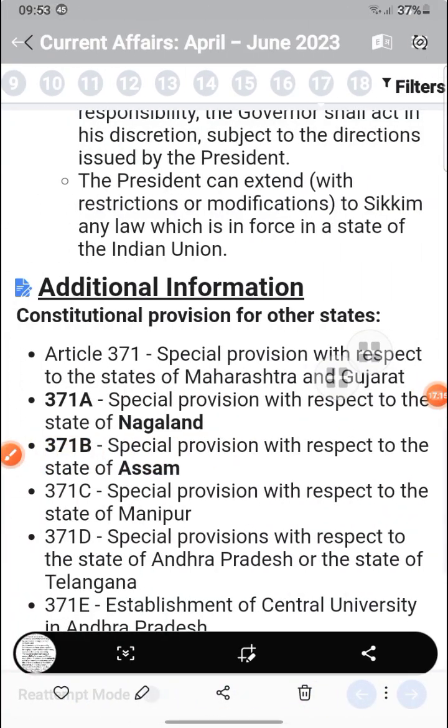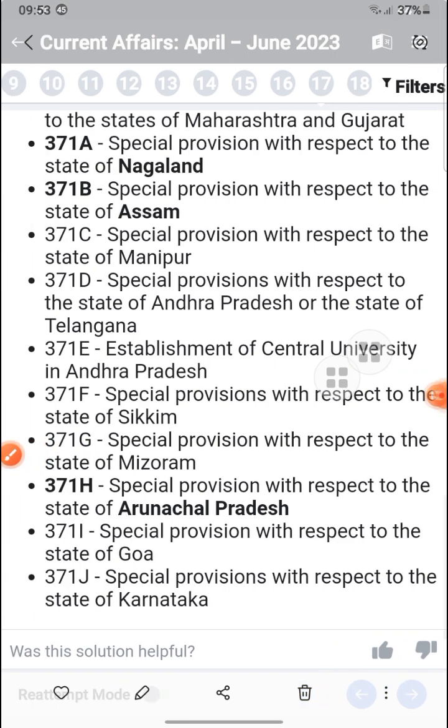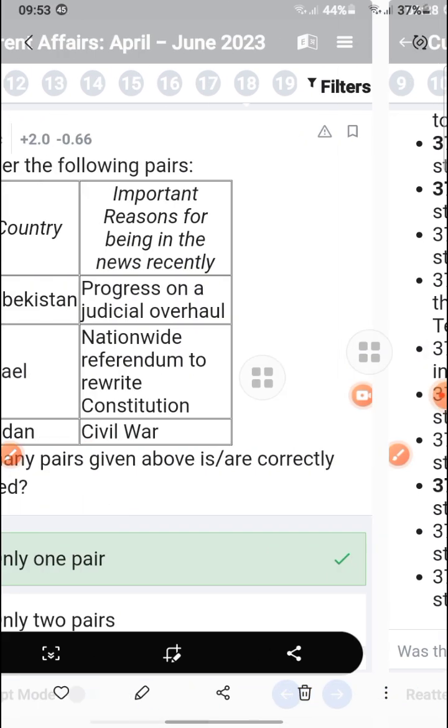One seat is allotted to Sikkim, protecting the rights and interests of sections of the country. Okay, now next, 371A is Nagaland, B is Assam, C is Manipur, D is for Telangana, E is for Andhra Pradesh, F is for Sikkim, G is Mizoram, H is Arunachal Pradesh, I is Goa, and J is Karnataka.